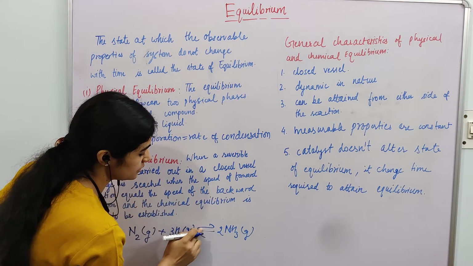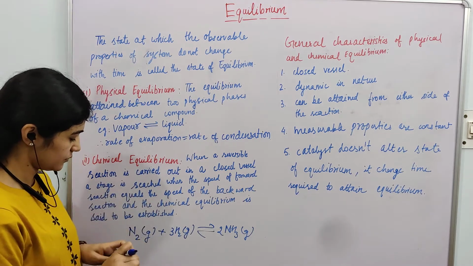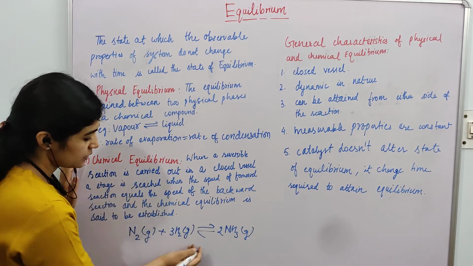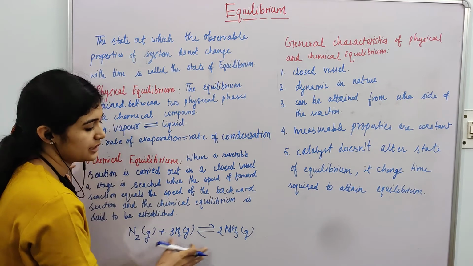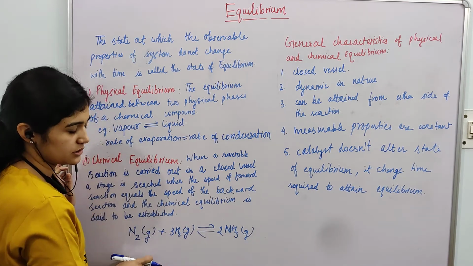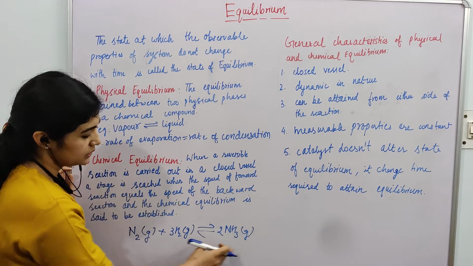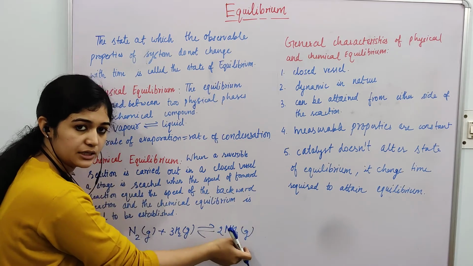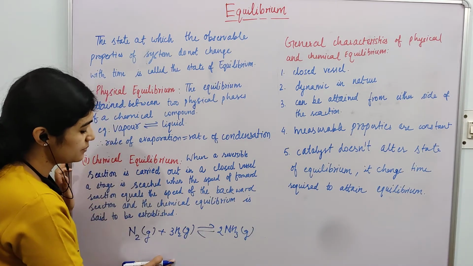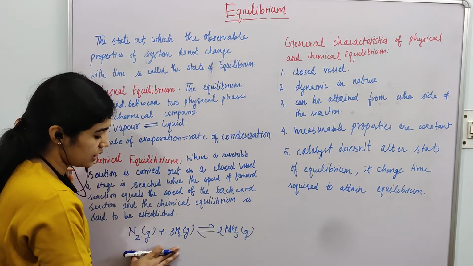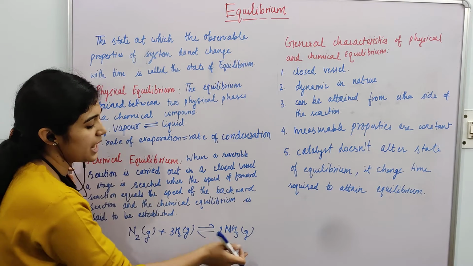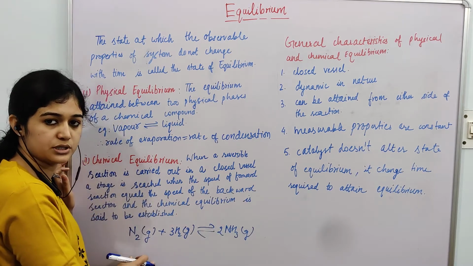So in this Haber's process, when you start the reaction, initially you only have reactants and no product, but slowly with time, the amount of ammonia increases. But after some time, a state is reached where the amount of nitrogen, hydrogen and ammonia becomes constant.